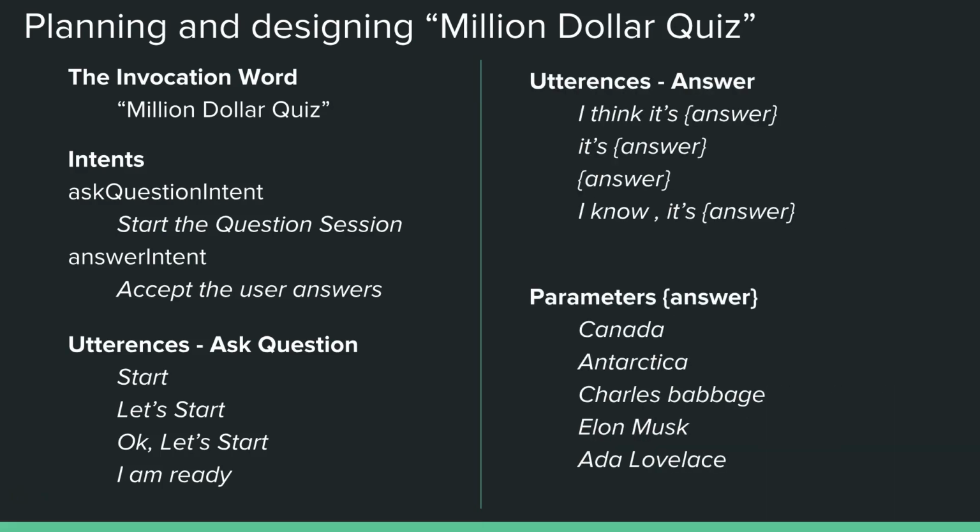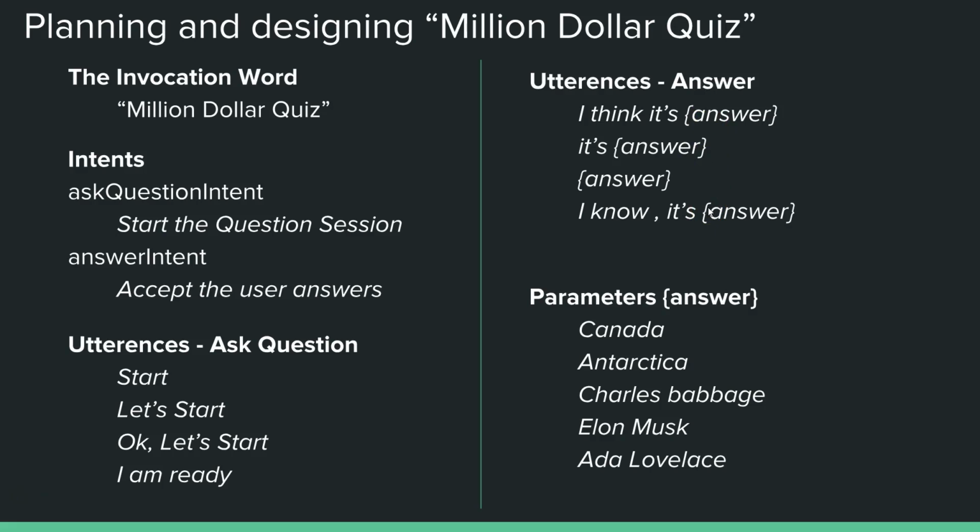Okay, and the next part is the answer intent utterances. So the utterances for this intent basically. So here the user can say that I think it's some answer. It's this answer, or he or she can simply say the answer, or he may also say I know it's this answer. So these are some of the cases I have found out. So you can add more cases which could happen in real world based on your creativity, based on your imagination. Okay, so for our example, for now I am just adding four.